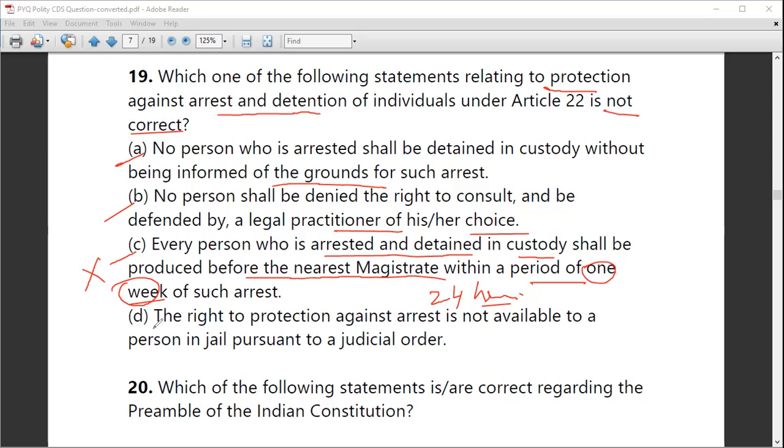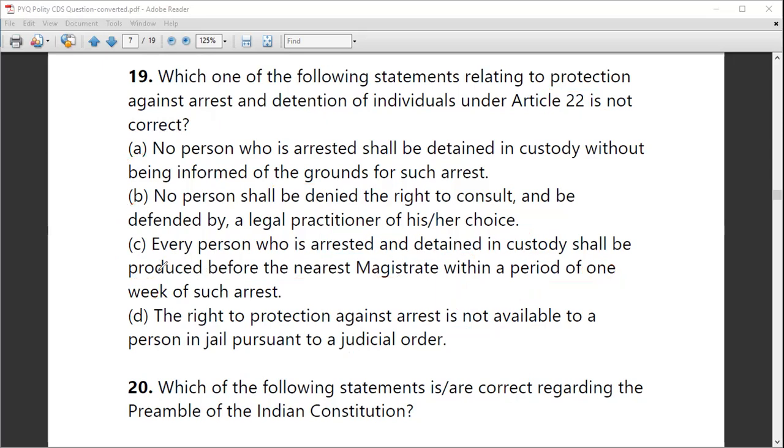Let's see option D. The right to protection against arrest is not available to a person in jail pursuant to a judicial order. Yes, that is a correct statement, because he's already under arrest. So option C is the correct answer to this question.